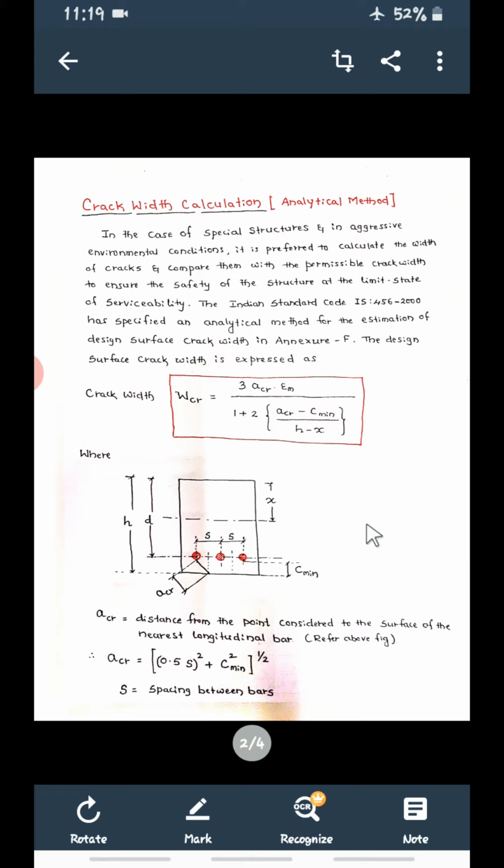In the next class we're going to solve one or two problems so that you can attempt this in the examination. If you have any doubts, feel free to ask me. But once again, go through this procedure and refer to IS 456 2000.